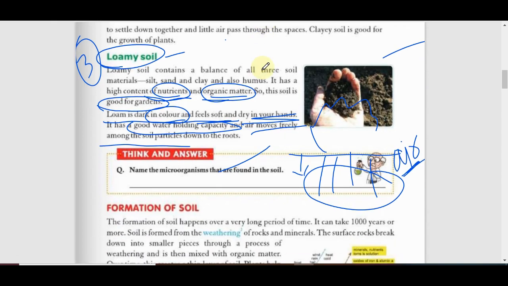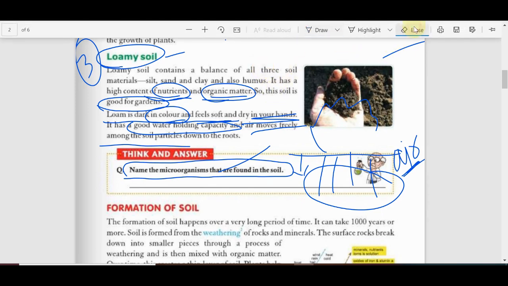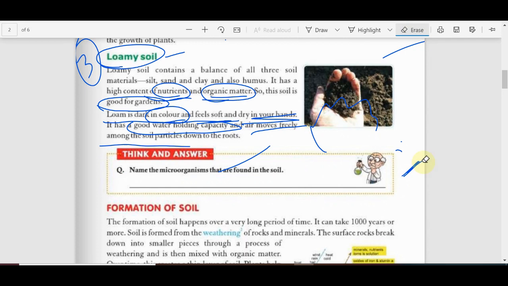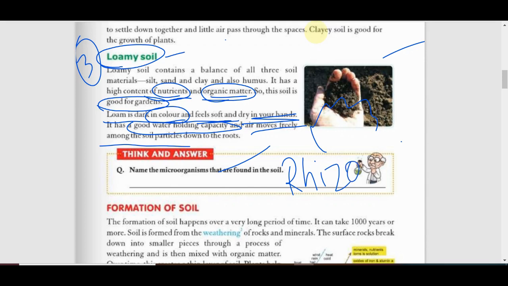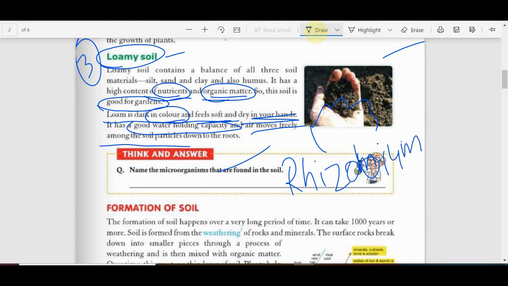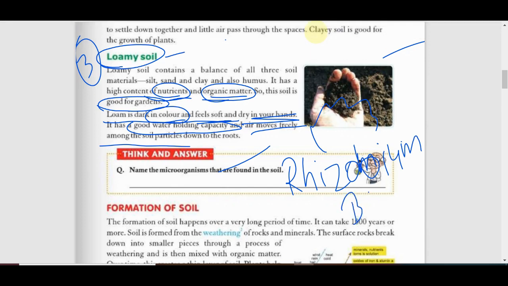Now there is a question given: name the microorganisms that are found in the soil. A large number of microorganisms are found in our soil, but one is very beneficial to us because it helps in increasing soil fertility. That is known as rhizobium bacteria. You have to remember, rhizobium bacteria will help in increasing soil fertility. Rhizobium, R-H-I-Z-O-B-I-U-M bacteria. Now I think you get the meaning of it.